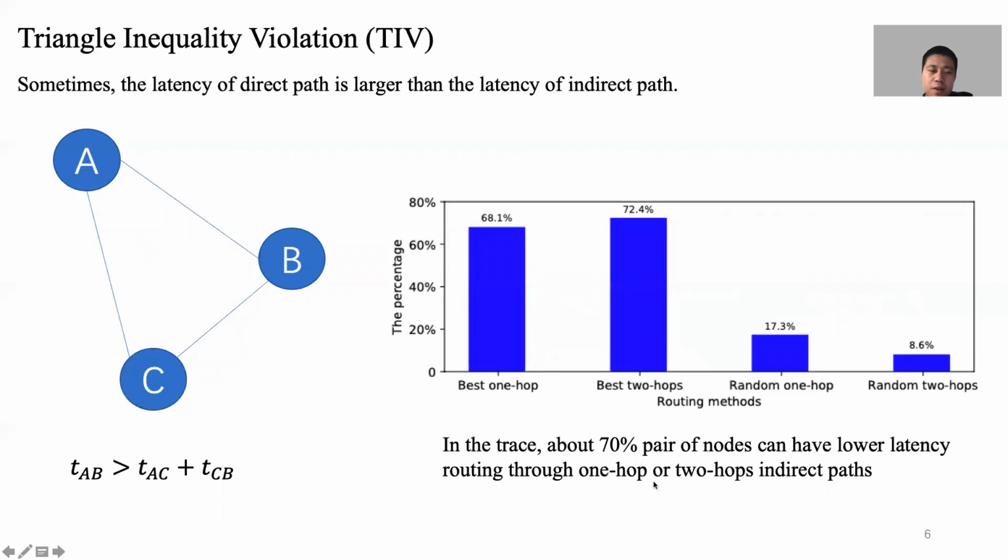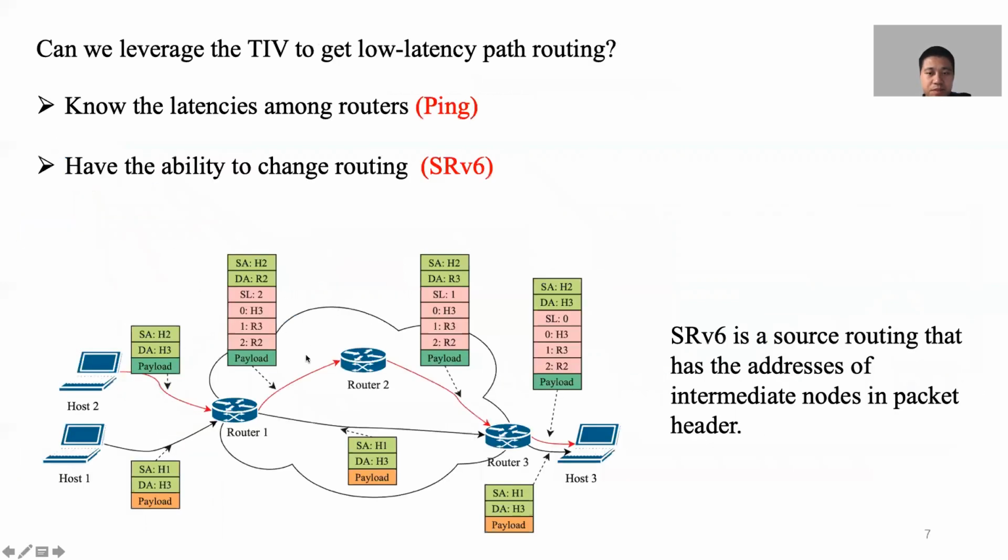We have analyzed a network latency trace. We find that about 70% of node pairs have low latency routing through one hop or two hops compared to direct paths. So, can we steer the packet through the indirect path by carrying the address of node C in the packet header? Or, in the more general case, can we leverage the TIV to get low latency path routing?